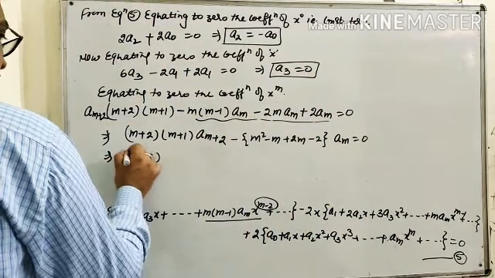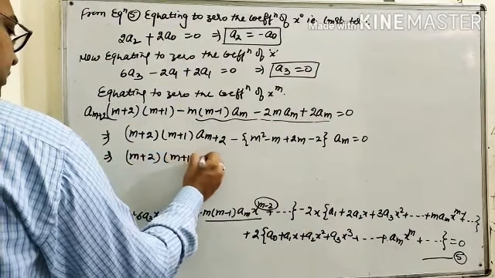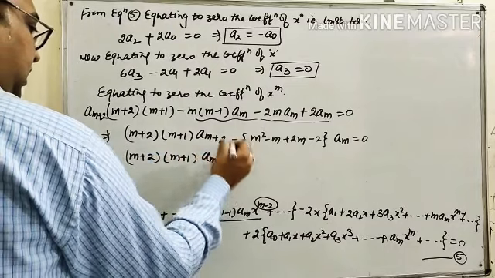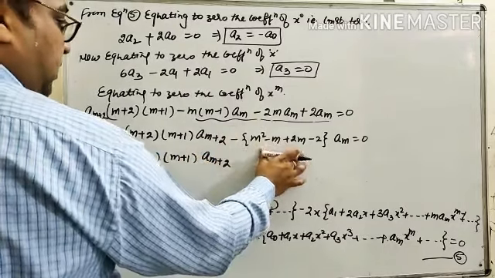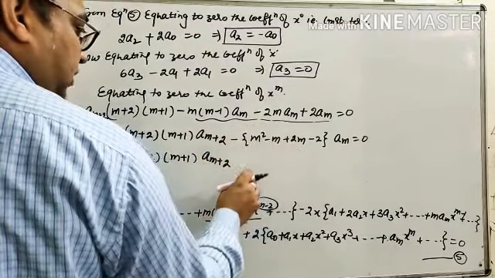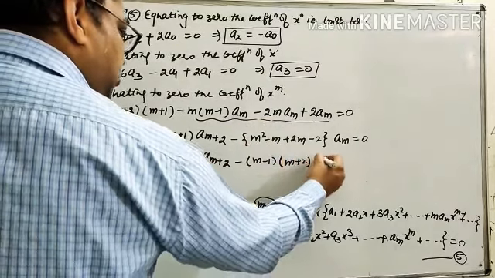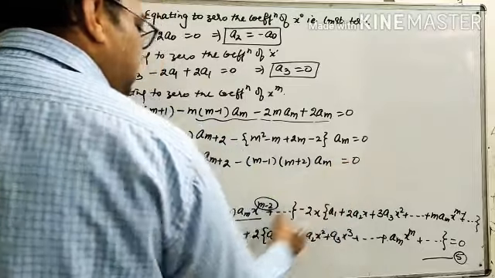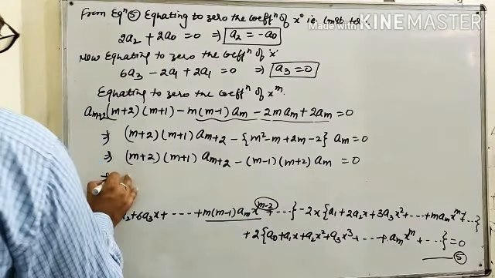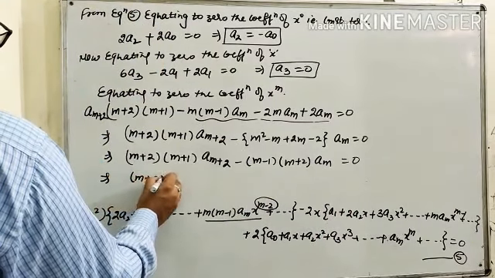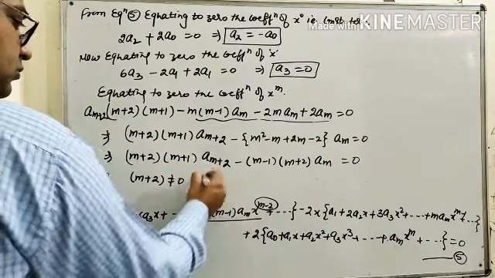m plus 2, m plus 1, am plus 2. We have to find the factors, and the factors are m minus 1, m plus 2, am is equal to 0. So from here m plus 2 cannot be equal to 0.